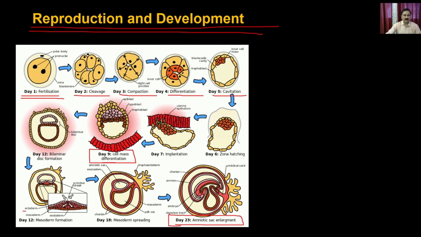For example, here you can see the different germ layers: the ectoderm, the mesoderm, and the endoderm.